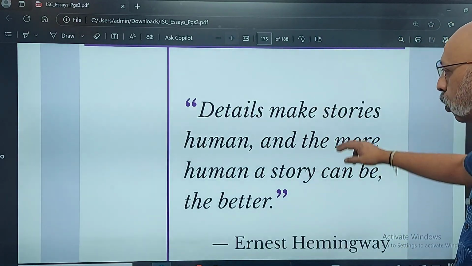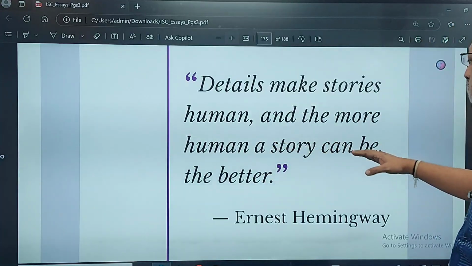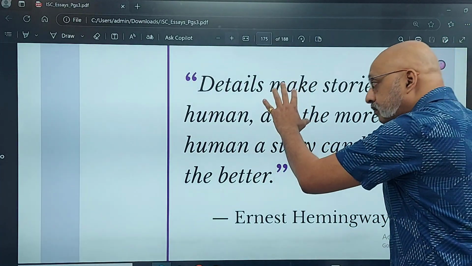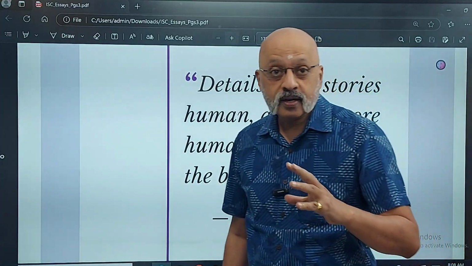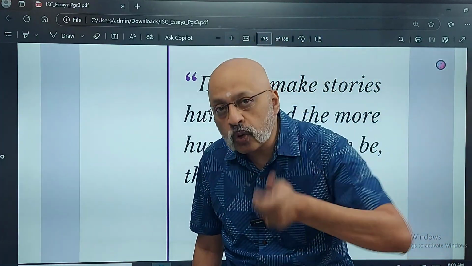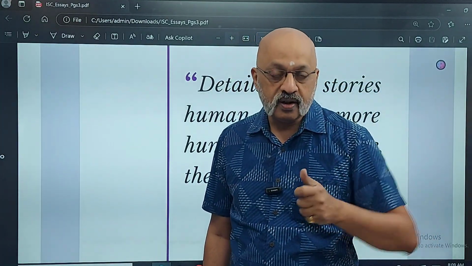So this is a quote: details make stories human, and the more human the story can be, the better. Written by Ernest Hemingway. Now, this is very important. This is from the book. This is very important because your stories have to have that emotional connect with the reader.